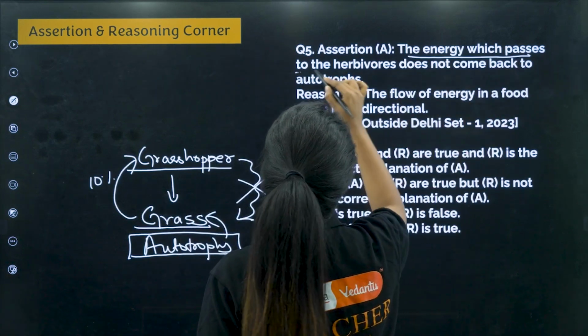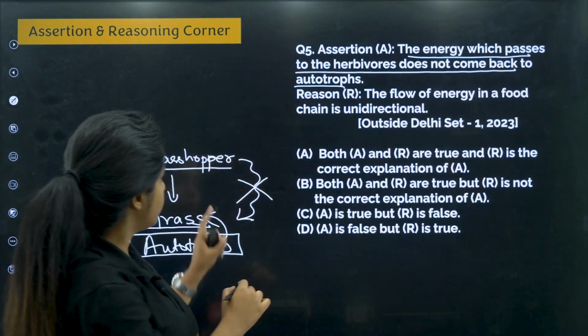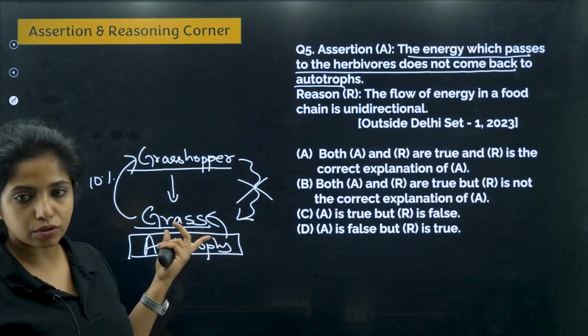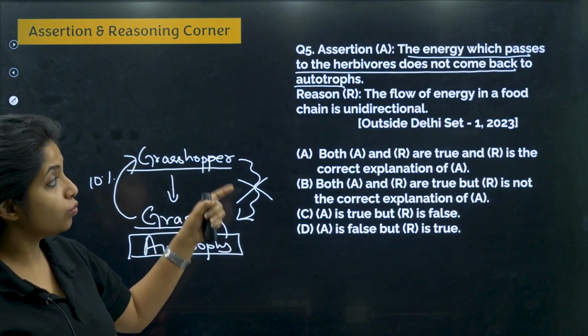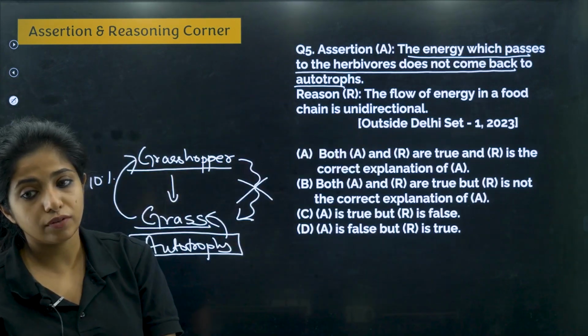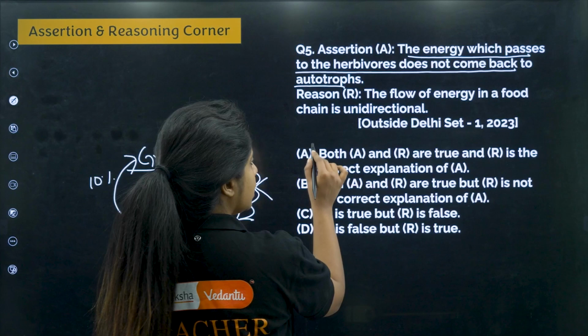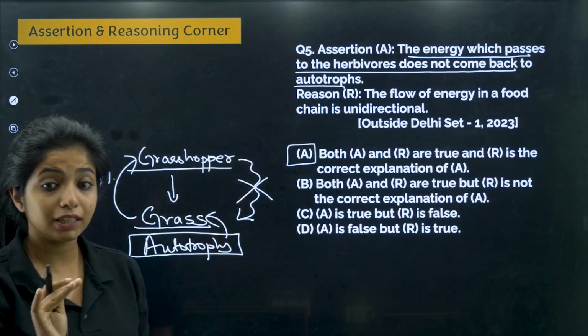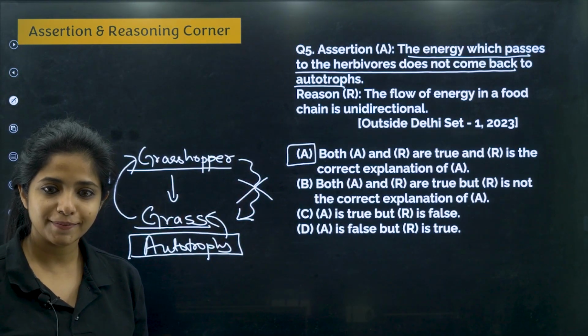The energy which passes to the herbivores does not come back. Herbivores as in these organisms that eat the producers, right? So it does not come back over here. That is true. Why? Because the flow of energy in a food chain is always unidirectional. So I'll say both A and B are correct, and B is the correct explanation of A as well.